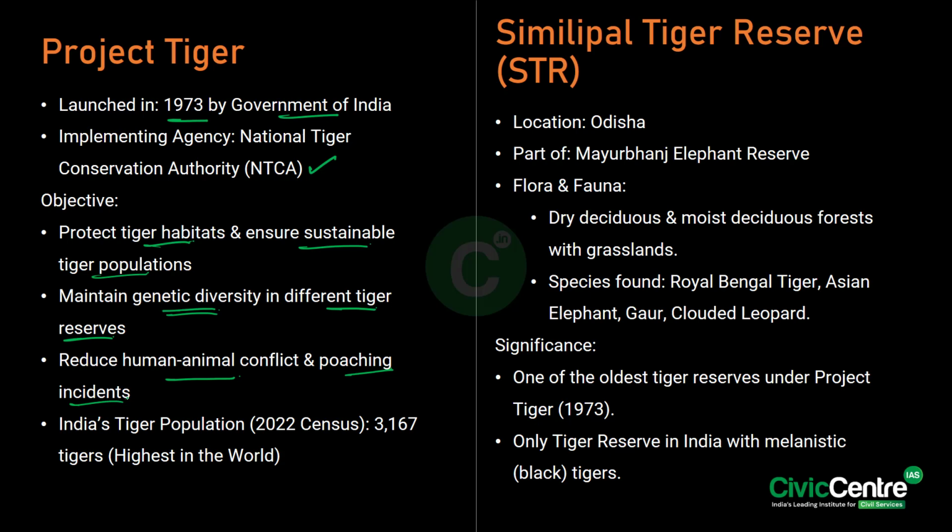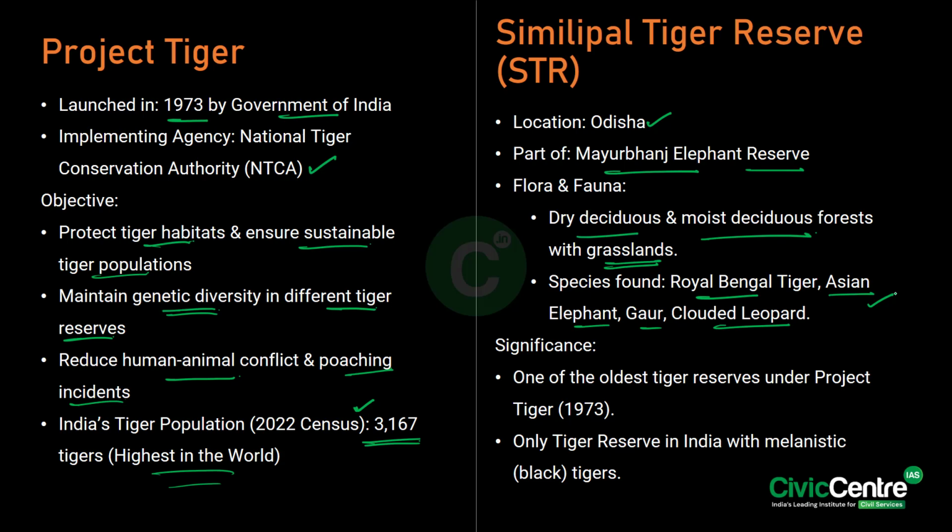So recently a census was calculated according to 2022. According to the 2022 census, India's tiger population is 3,167, which is the highest in the world. Now, moving forward, this Similipal Tiger Reserve is located in the state of Odisha and is part of the Mayurbhanj Elephant Reserve. It primarily consists of dry deciduous and moist deciduous forests with grasslands, and you can find the Royal Bengal tiger, Asian elephant, gaur, and clouded leopard in this particular tiger reserve.